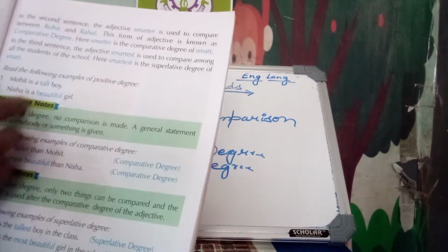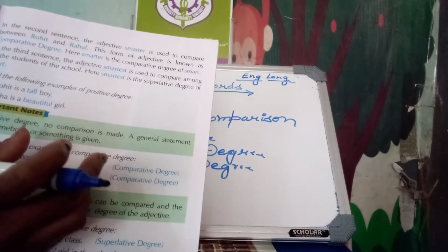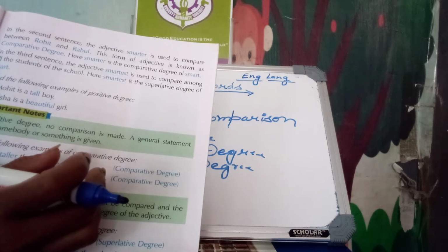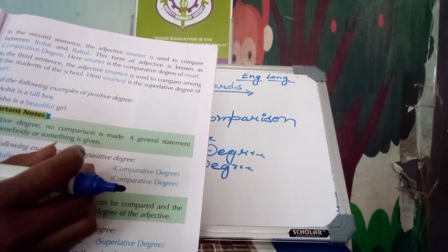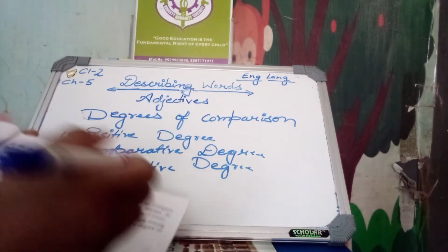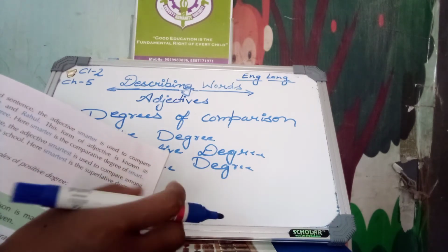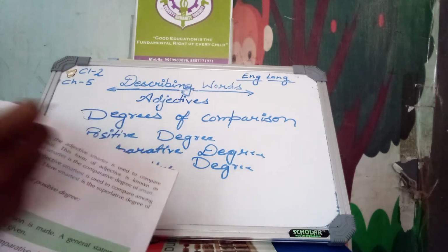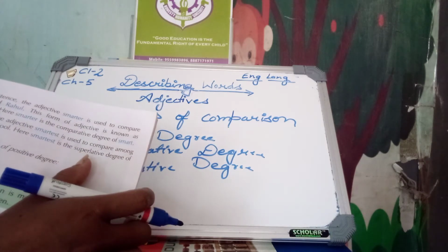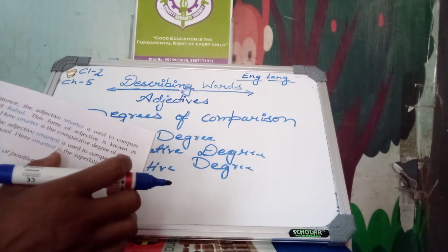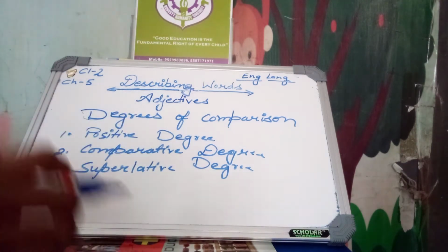In the second sentence the adjective smarter is used to compare between Rohit and Rahul. This form of adjective is known as the comparative degree. Here smarter is the comparative degree of smart. We add er in the comparative degree. In the third sentence the adjective smartest is used to compare among all the students of the school. Here smartest is the superlative degree of smart.